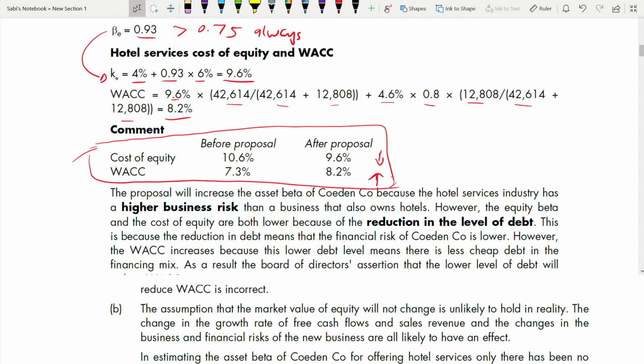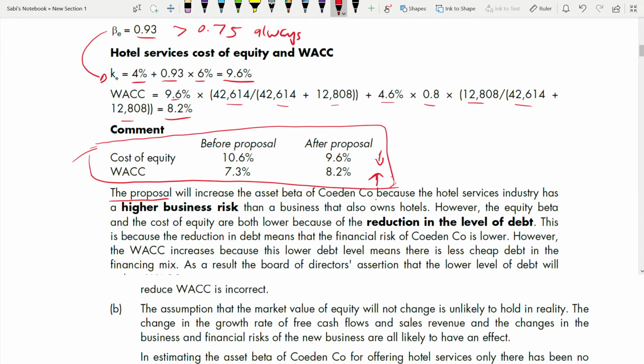Now, the proposal will increase the asset beta of Coeden because of the hotel services. You see the proposal. What does the proposal do to you? Start with that. The proposal will increase, the proposal will decrease, the proposal will make this worse, the proposal will make this better. This type of sentence has to be there. So the proposal will increase the asset beta of Coeden because